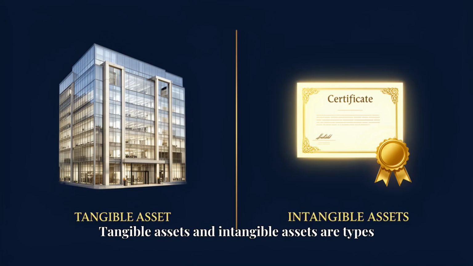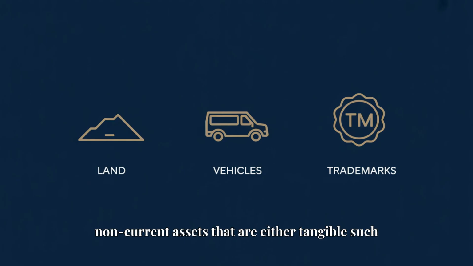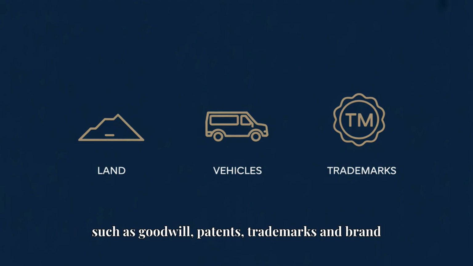Tangible assets and intangible assets are types of non-current assets, where tangible assets have a physical presence such as machinery or buildings, and intangible assets have no physical substance such as patents or trademarks. The different types of capital expenditure are non-current assets that are either tangible, such as land, buildings and premises, machinery and equipment, vehicles, fixtures and fittings, or intangible, such as goodwill, patents, trademarks, and brand names.